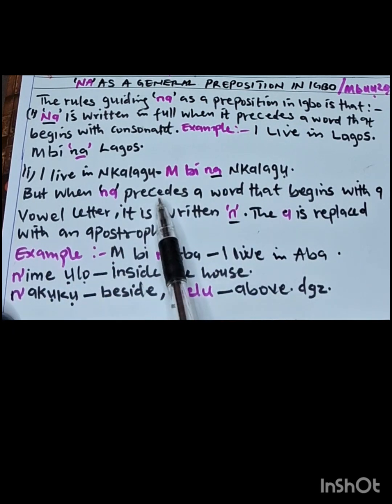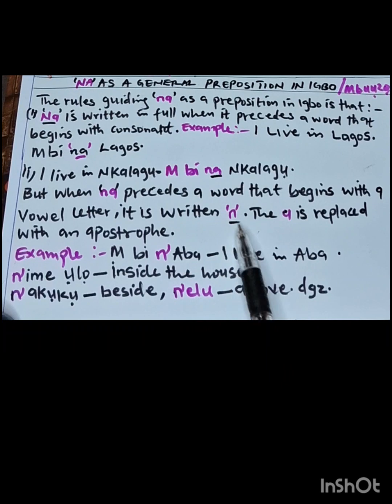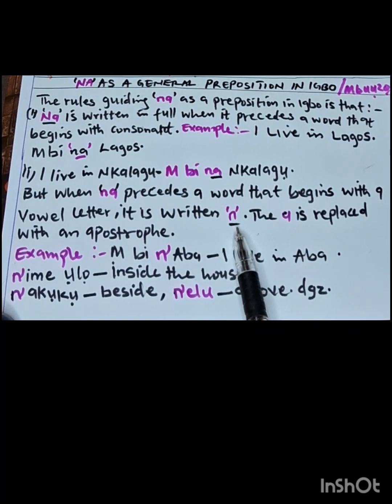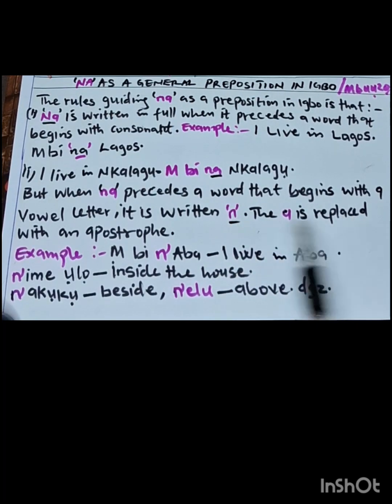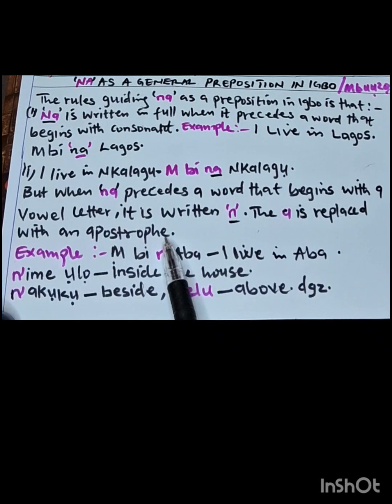But when na precedes a word that begins with a vowel letter, it is written like ne. The A is replaced with an apostrophe.